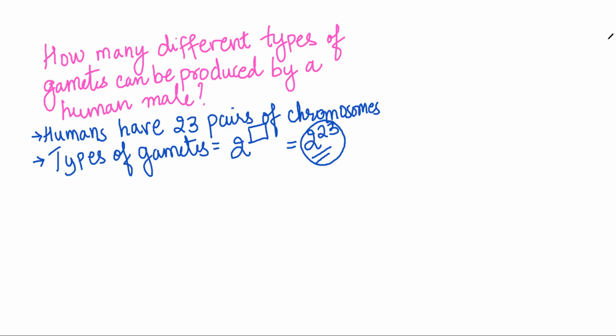So if a human male produces 2 raised to 23 different types of gametes, how many will be produced by a human female? Shravani, got your answer. Harsh, got your answer. Benedict, got your answer. Sanskriti, okay. What about the others? Please type your answers.